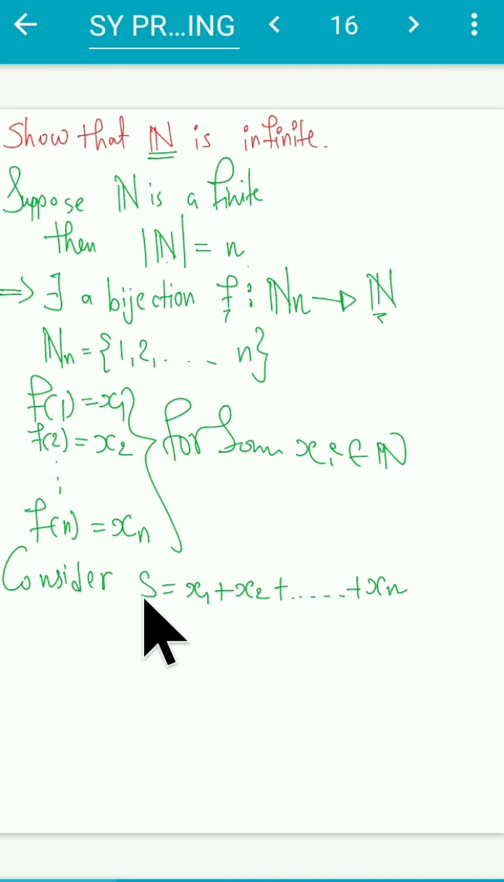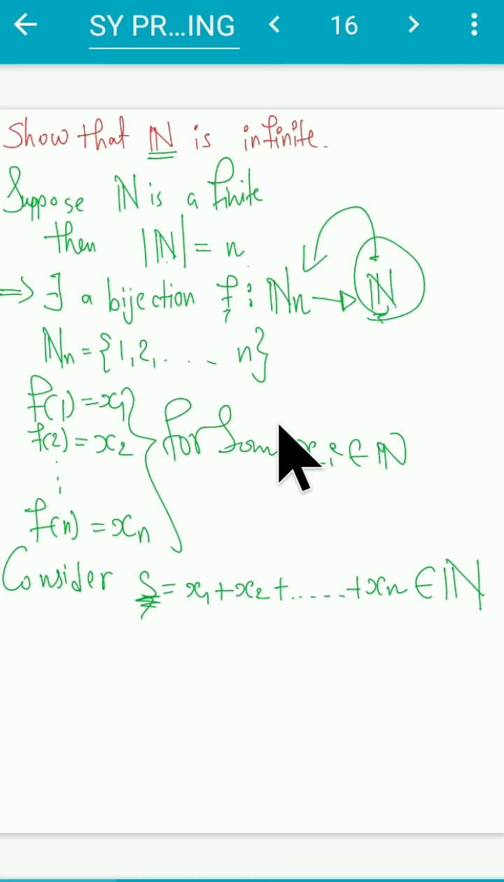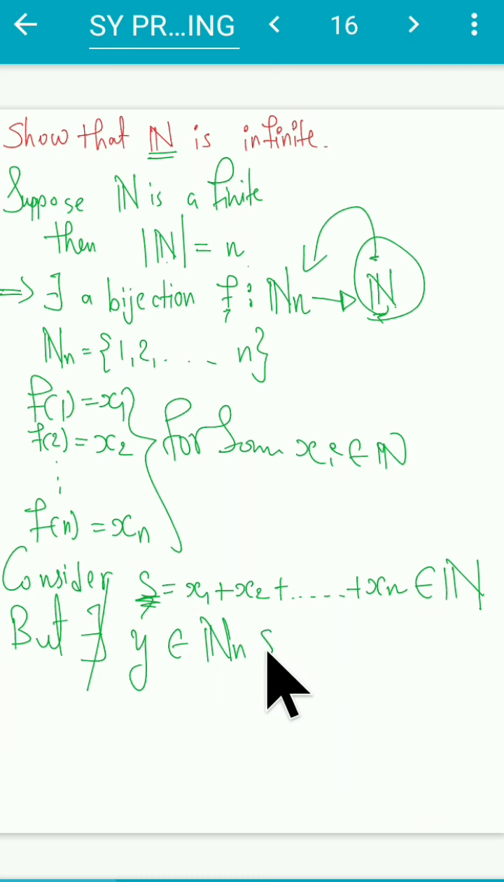Now I want to think about this. This s is an element of the natural numbers, meaning s is over here, correct? Since my f is bijective, it is onto also, meaning for this s inside the natural numbers there should be some pre-image. Will it be there? The answer is no, but I will write it in a proper format. There does not exist any y inside the first n natural numbers such that f of y will be equal to s.